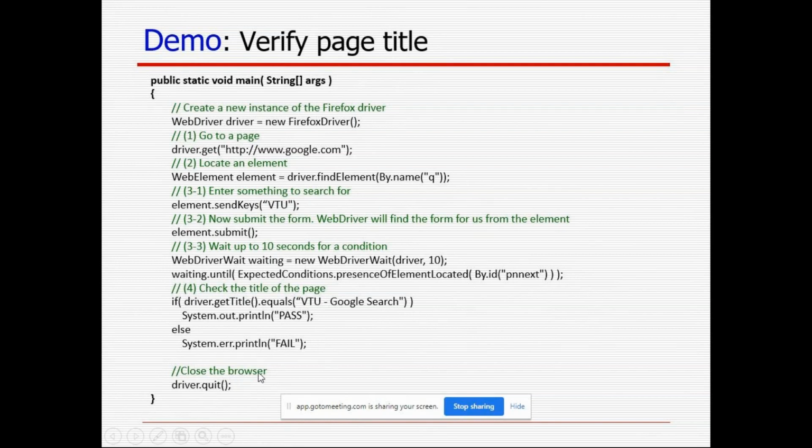And to close the browser: in the first step we launched the browser, WebDriver driver equal to new Firefox, to open and launch the browser. Now I want to close it. So driver dot quit. You can use driver dot quit or driver dot close to close the browser. If you have not used it and you have executed 10 Java classes like this, all 10 browsers will stay open. To close the browser, we have to use driver dot quit.